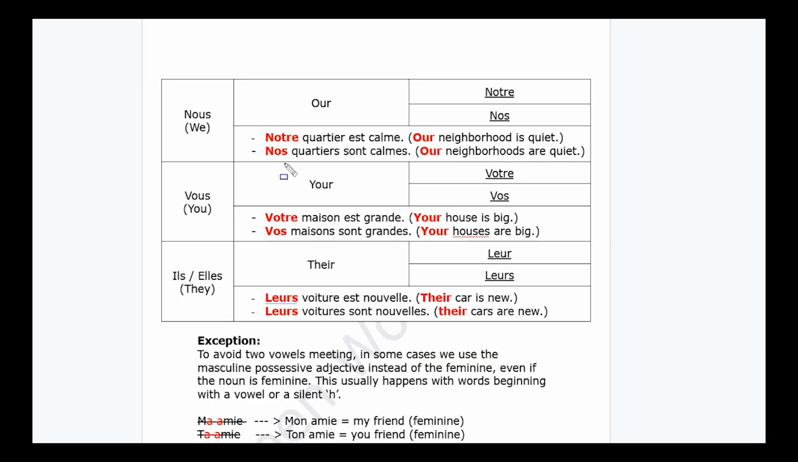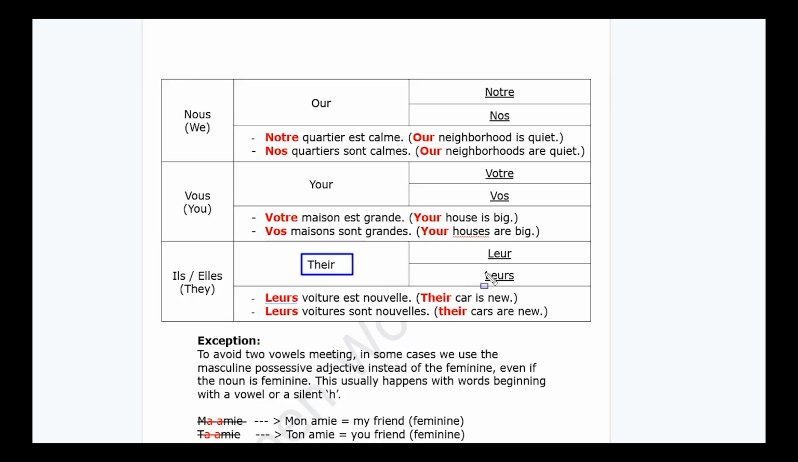Nos quartiers sont calmes. Your for the plural could be votre if the object is singular, or vos if the object is plural. Your house is big: votre maison est grande. Now, your houses are big: vos maisons sont grandes.